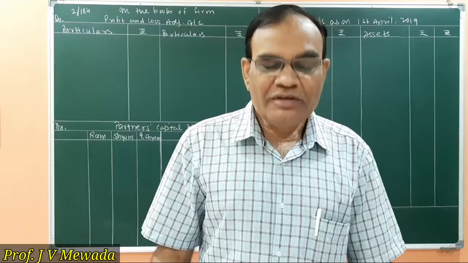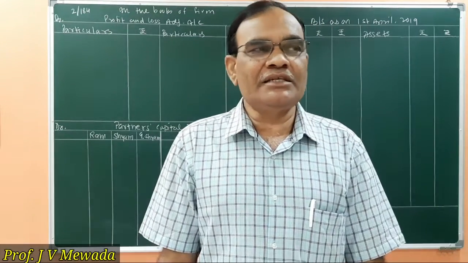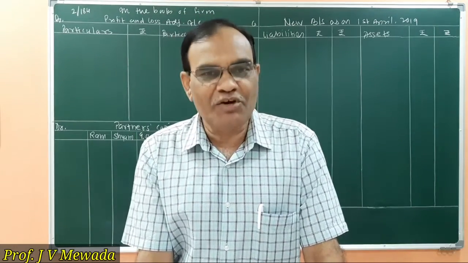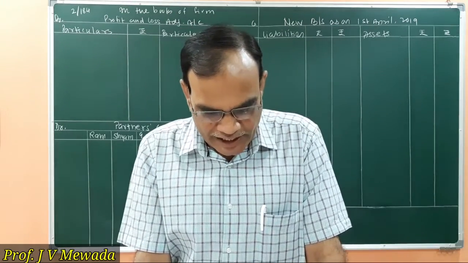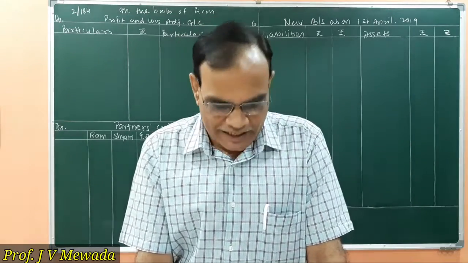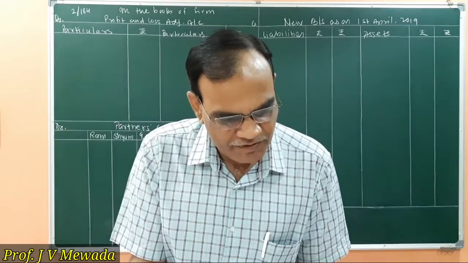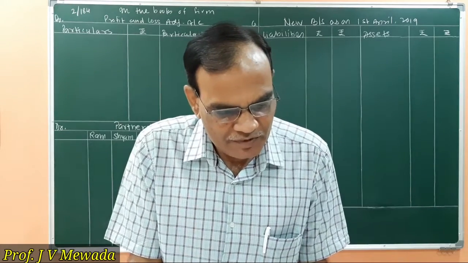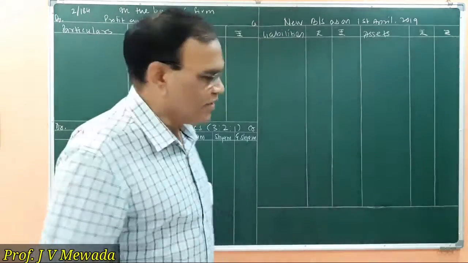Now we will move to the second step, transfer of balance sheet items. So on the liability side, we are having capital of Ram, Shyam, Ghanshyam. Then we have creditors, outside liability, bills payable, outside liability, and loan also an outside liability. So whatever is going to be affected, that we are going to write in the inner column. Otherwise, we are going to write in the outer column. Okay. So first we will start with the capital.